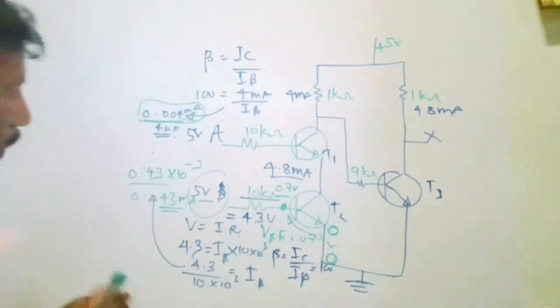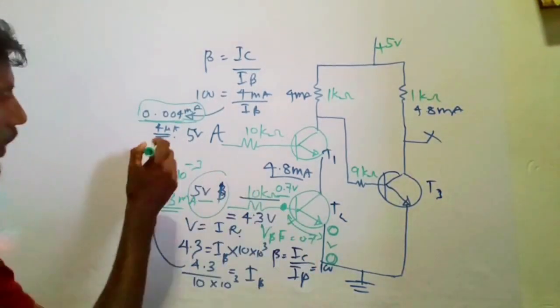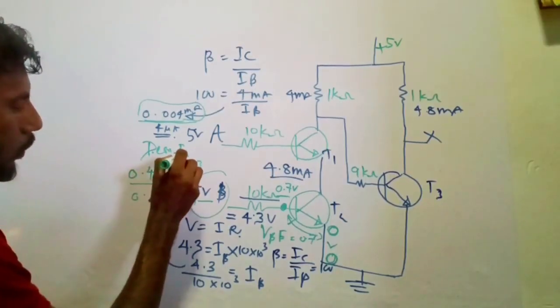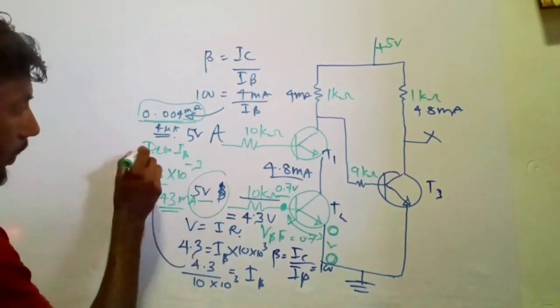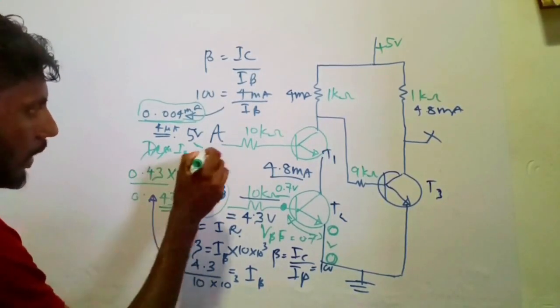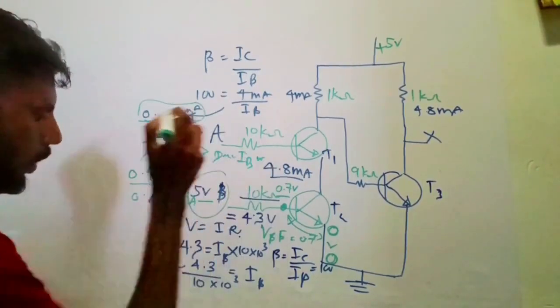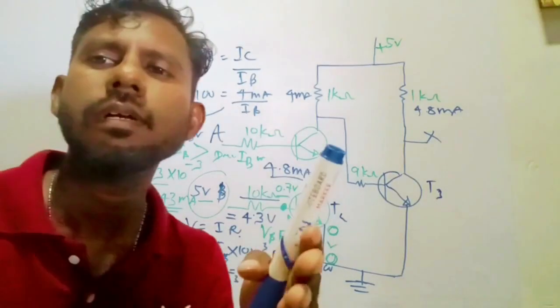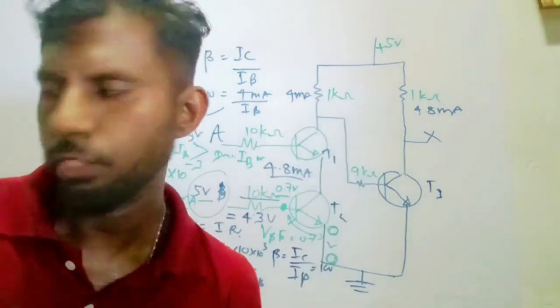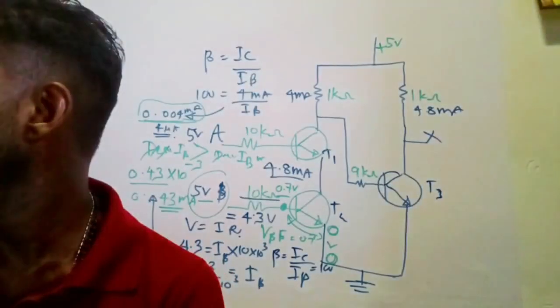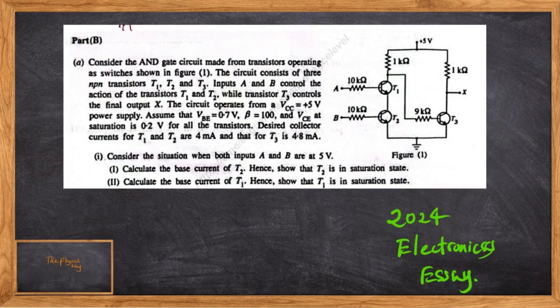You have to calculate all this, and then you have to write the desired IB value. The IB value is much greater than the desired IB value. So the transistor is in saturated region, right? That's what they're asking. Calculate the base current of T1, hence show that T1 is in saturation mode.